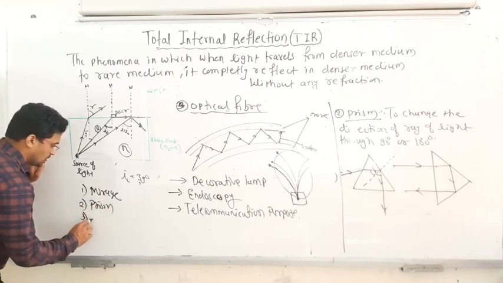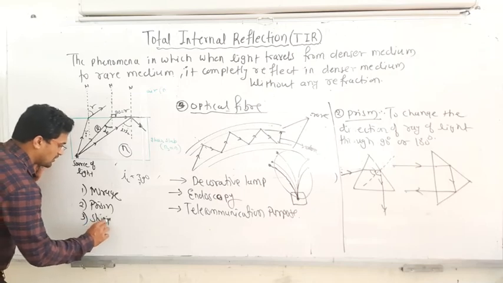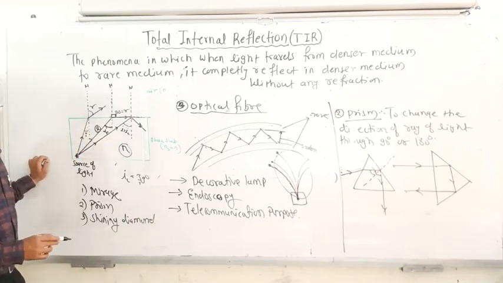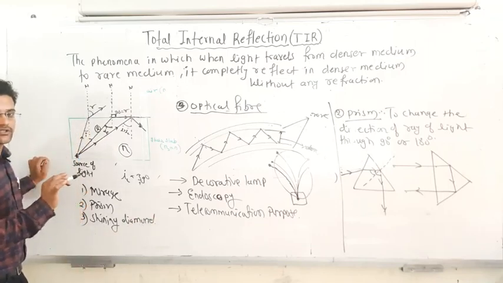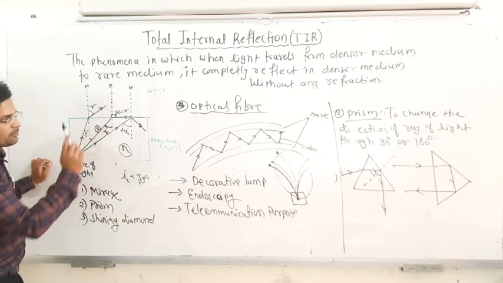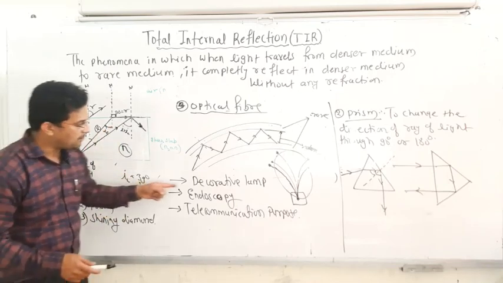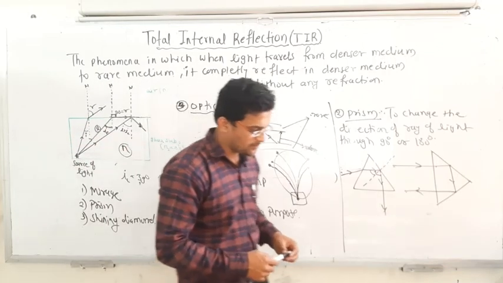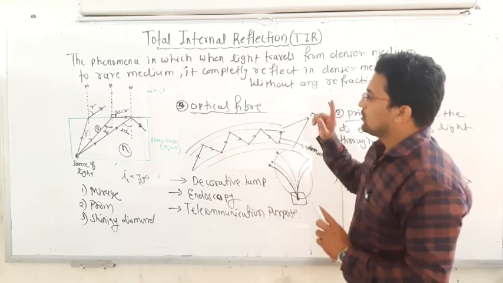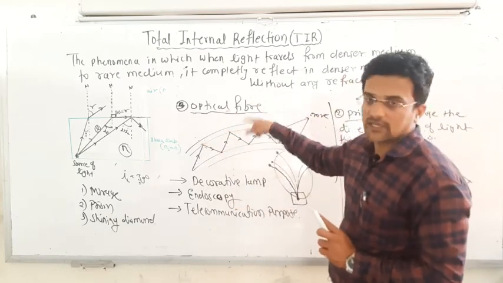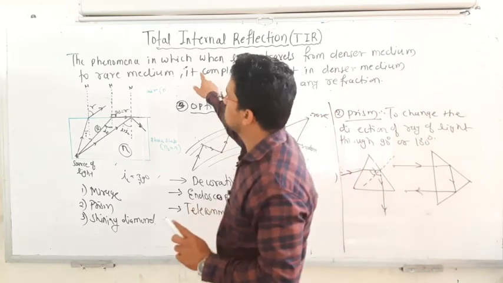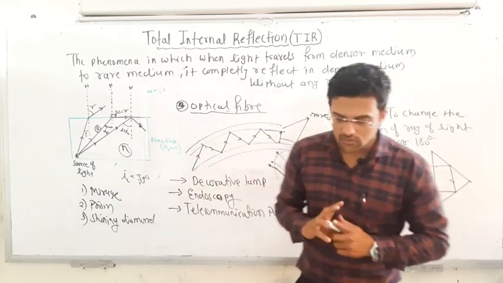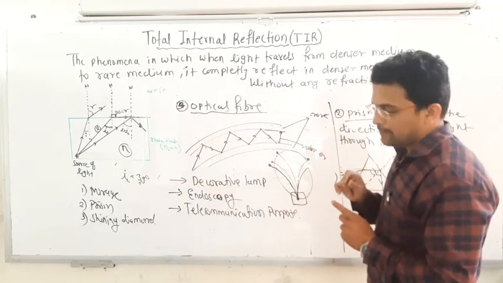Then third, the shining of a diamond is also an application. Why does a diamond shine? Because it also has the total internal reflection phenomenon. Then fourth is the optical fiber, and some applications of the optical fiber are the decorative lamp, endoscopy, and telecommunication purpose. From this segment the derivation is important, and then those conditions and these applications. Or maybe for the definition: what is total internal reflection. So this is all about this lecture.